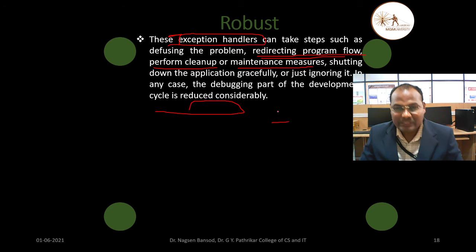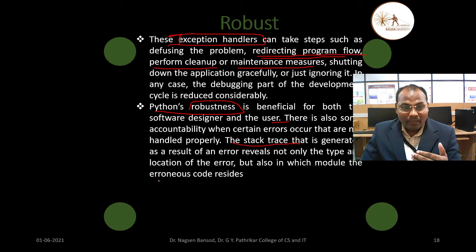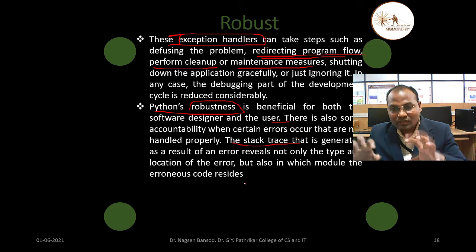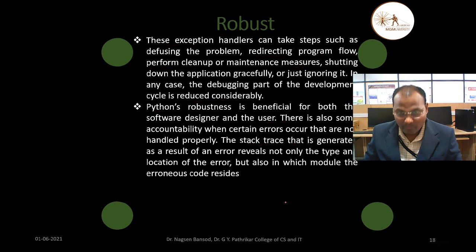The stack trace, we already saw, keeps the record of that, and it is generated as a result of an error. It reveals not only the type and location of the error but also in which module the error's code resides. Where the error's code is, that location will be traced by the stack trace. Is it understood? Robustness.